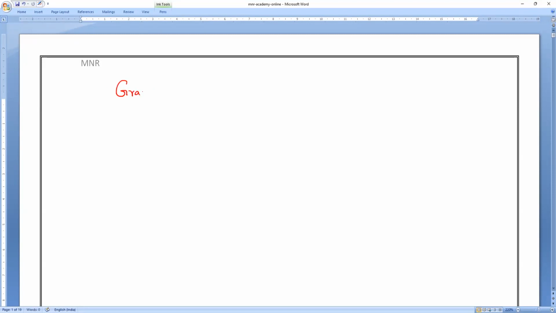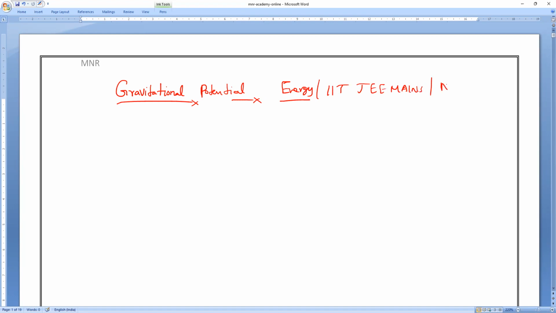You might remember in class 9th, you studied that potential energy is of two types. One is elastic potential energy, another one is gravitational potential energy. Am I right, everybody? So that is our concept, gravitational potential energy, which is also for IIT JEE Mains as well as NEET.